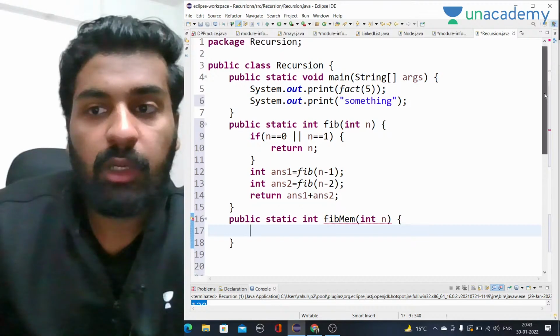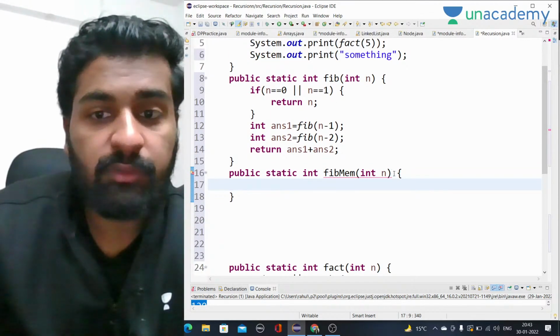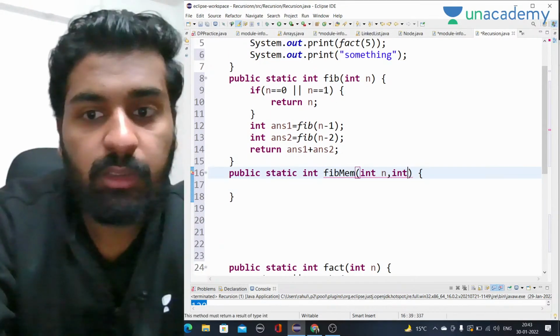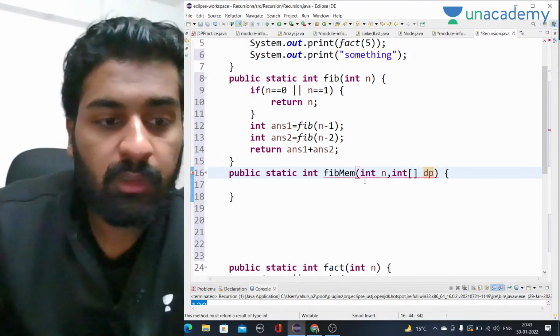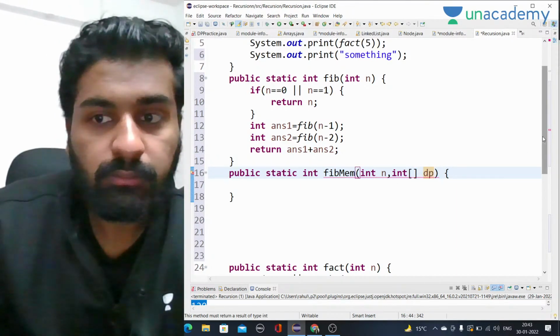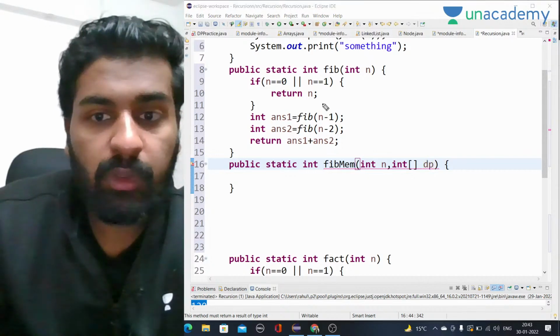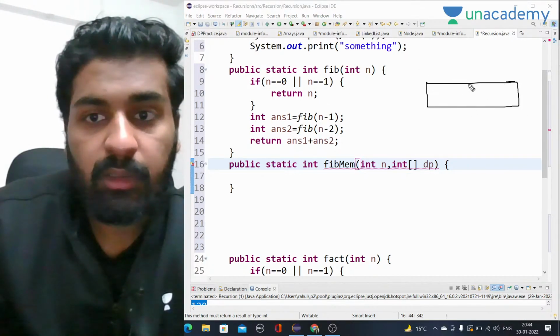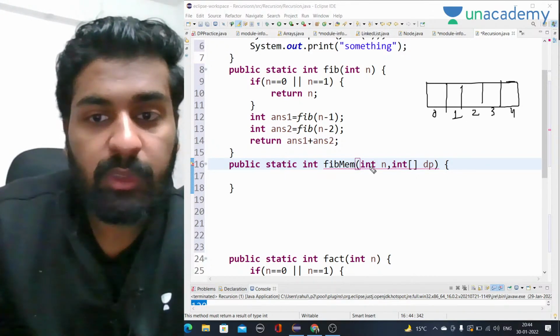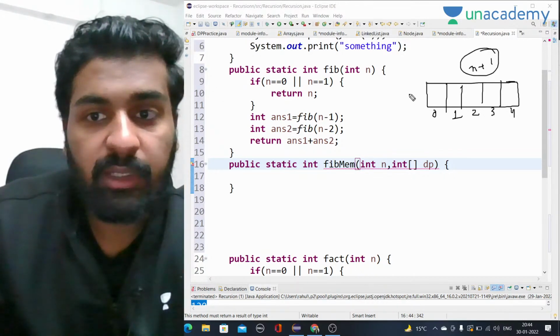Now how are we going to write the recursive code? We will pass one array as well here, an int dp array, as we have discussed. We have the array of size n plus 1. Let's say I want to calculate Fibonacci of 4, so we have indices 0, 1, 2, 3, 4. I have taken an n plus 1 size dp array to store the values.